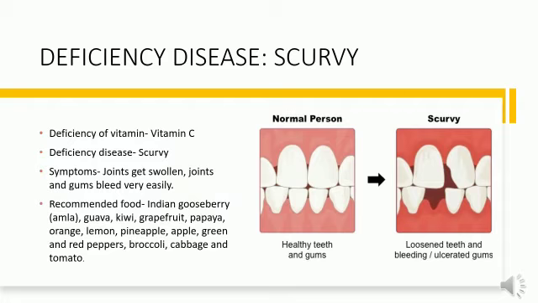And what should we eat in this case? We should eat Indian gooseberry, which means amla, guava, kiwi, grapefruit, papaya, orange, lemon, pineapple, apple, green and red peppers, broccoli, cabbage and tomato. These are good sources of vitamin C, and these can prevent us from the disease scurvy.